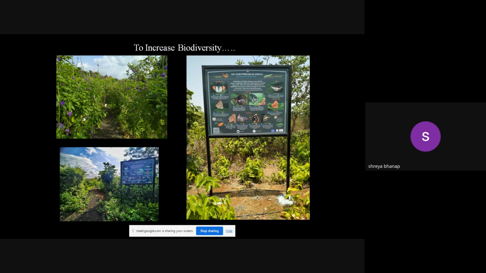These signboards help us to know more about butterflies and which butterflies are present in that area, also on which plant they grow, which are the nectar plants for them, which are the food plants for them. So to help us to know more about the butterflies, such signages are already there. So if you are visiting this area, do read the signboards so that you can observe more in that area.